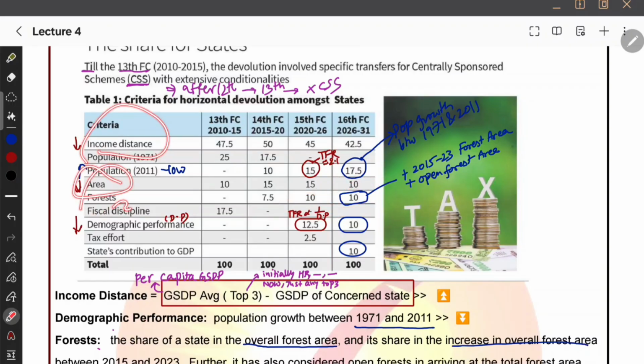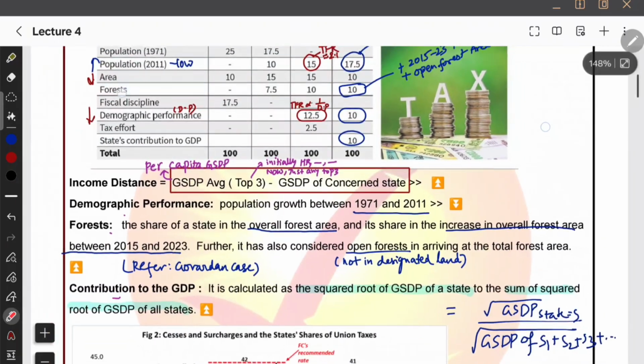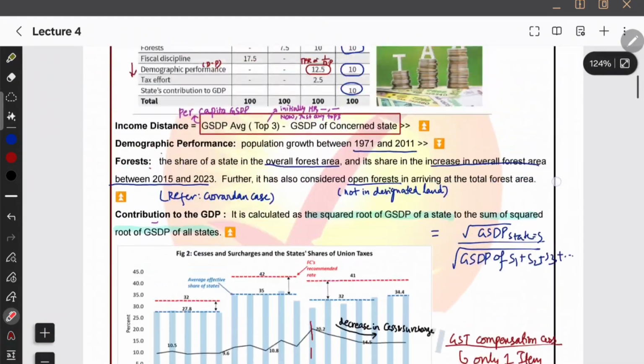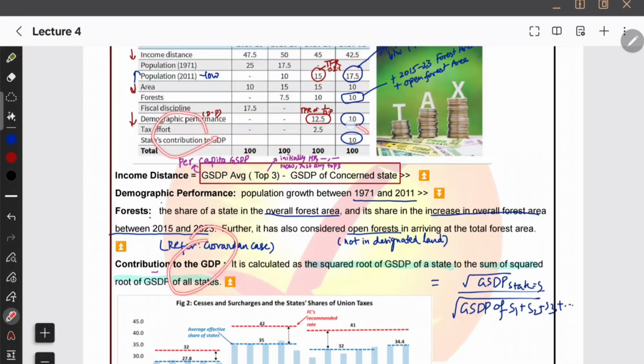So what are all decreased? Income distance, area, right, income distance decreased to 42.5, and area decreased to 10, and demographic performance also decreased to 10. Okay, what are all increased? Population increased, forest maintained the same, that's all. Okay, and the rest of them I think are easy to remember. And one thing, state contribution to GDP is newly added in this Finance Commission.